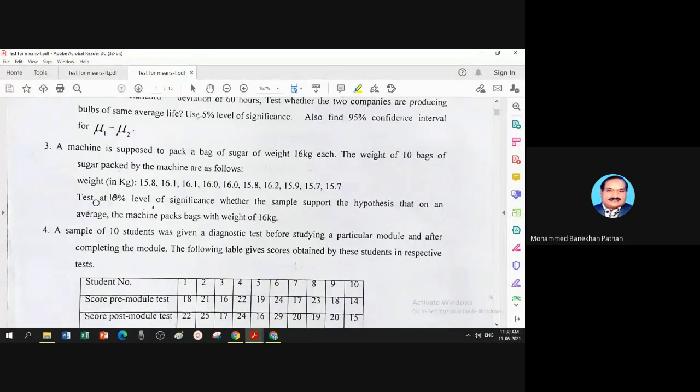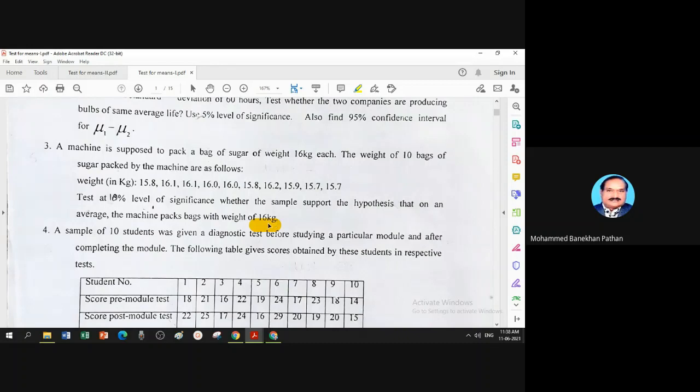Question asks, test at 10% level of significance whether the sample supports the hypothesis that on an average the machine packs bags with weight of 16 kg. So this is your population mean which you want to test.